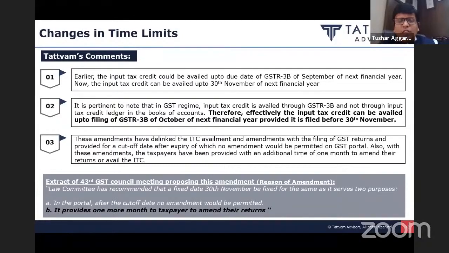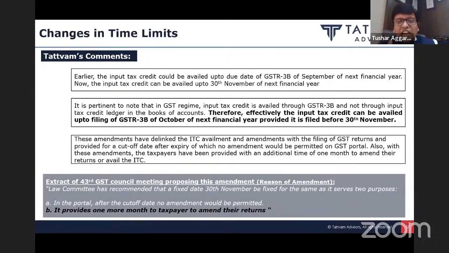What is the last date of availment of credit? The last date of availment of credit as per the revised timeline is 30th November. And how do you avail credit? Please note, friends, availment of credit under GST law is through filing of return, and it is not your book entry. It is not the date on which you are booking in your books of account. It is the date on which your return is filed, in which you are including this particular invoice.